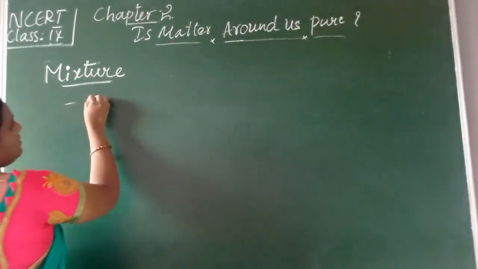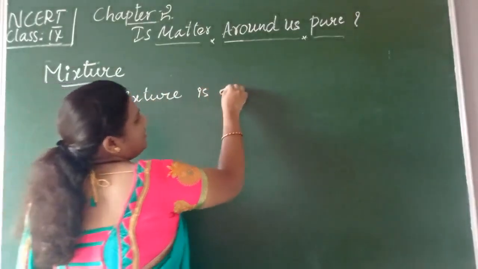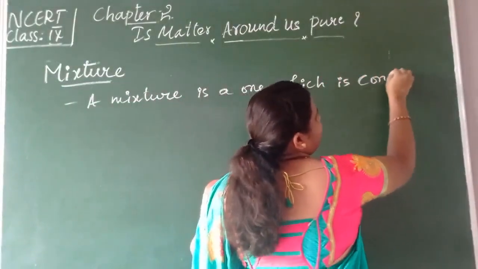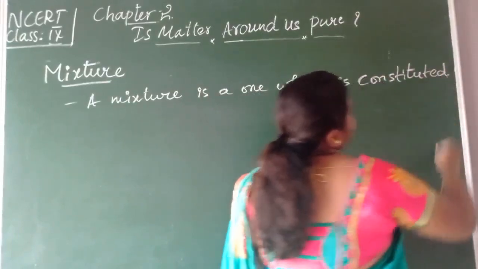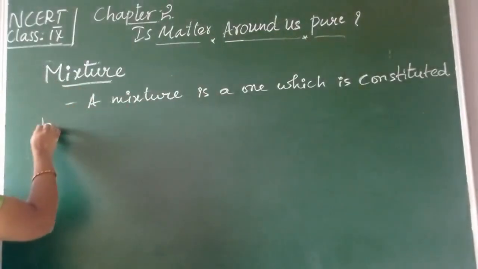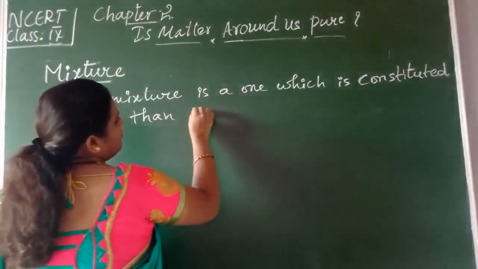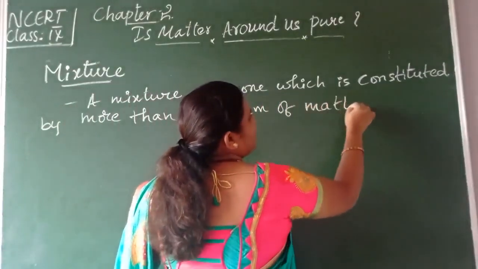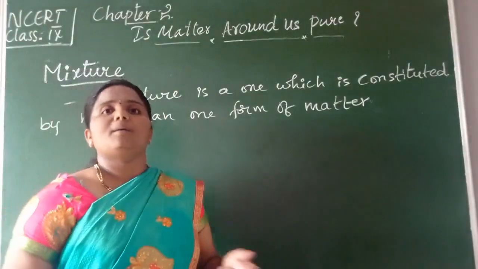A mixture is one which is constituted by more than one form of matter. Then it is said to be a mixture. For example, children, for what things can we say it is a mixture? Let us take examples.